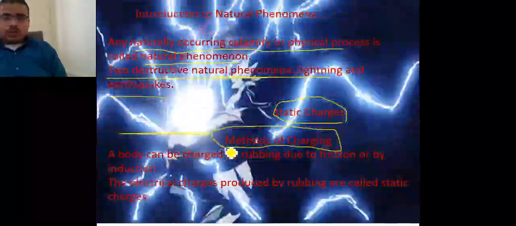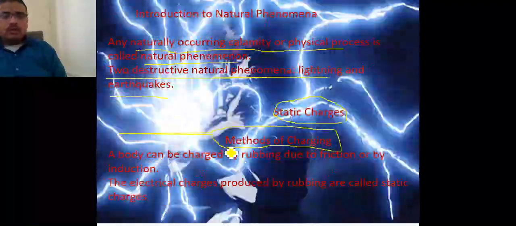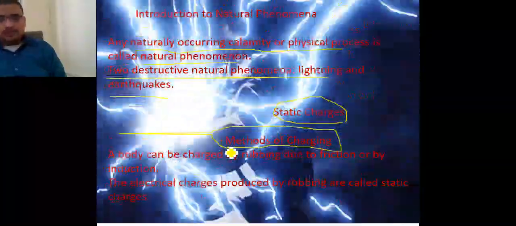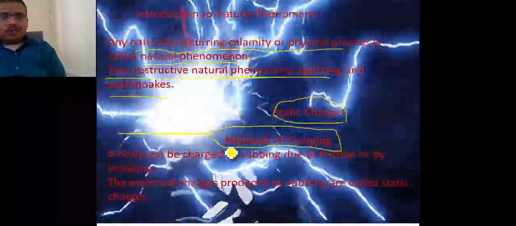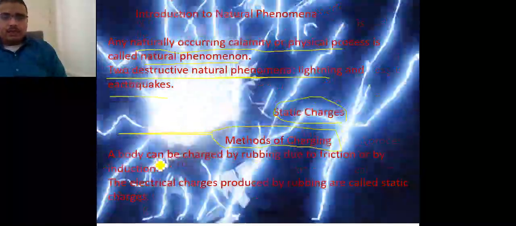Now here there is a method of charging, meaning how bodies are charged, how a body gets charged. This example is given here: a body can be charged by rubbing.